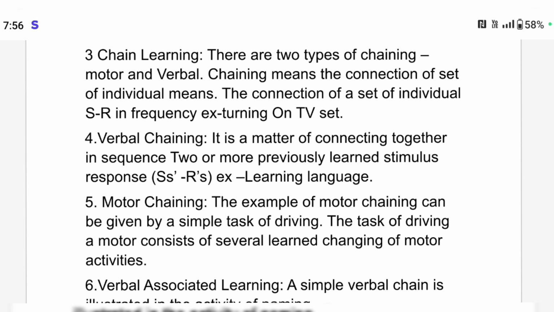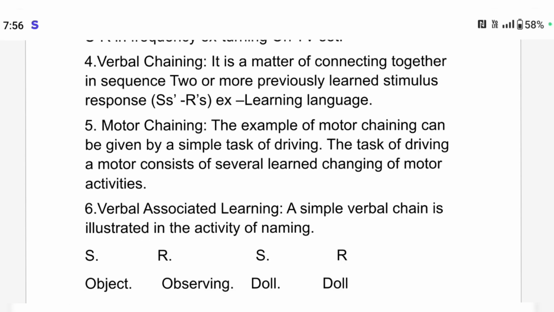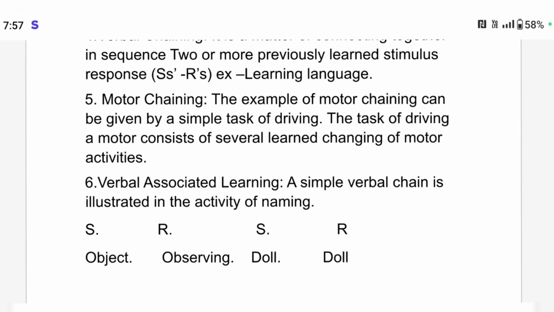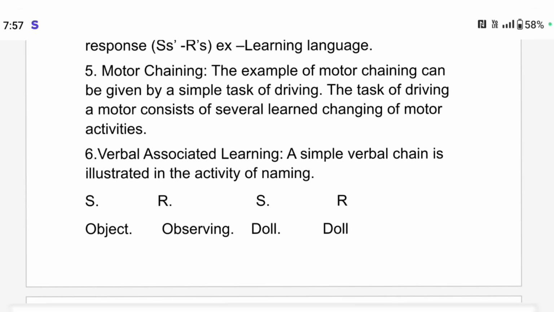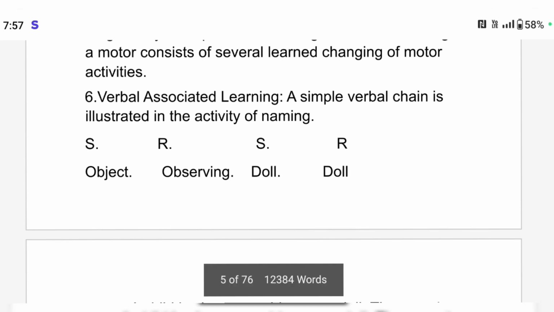The connection of a set of individual S-R, for example turning on the TV set. Verbal chaining means connecting together in a sequence two or more previously learned stimulus-response pairs, S's and R's, right? And motor chaining. An example of motor chaining is the simple task of driving. The task of driving a motor vehicle consists of several learned chains of motor activities, right?